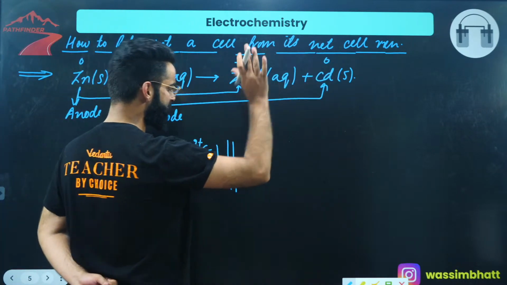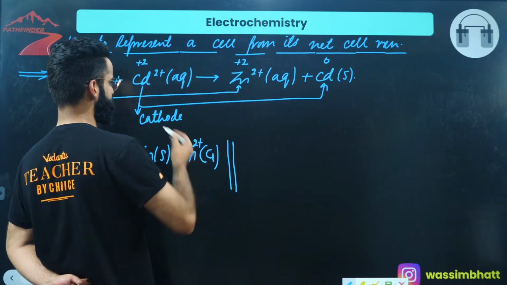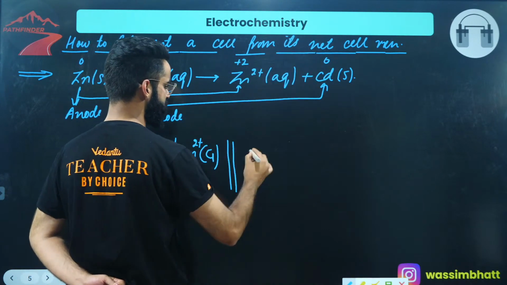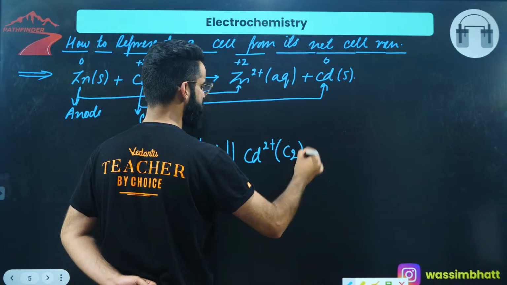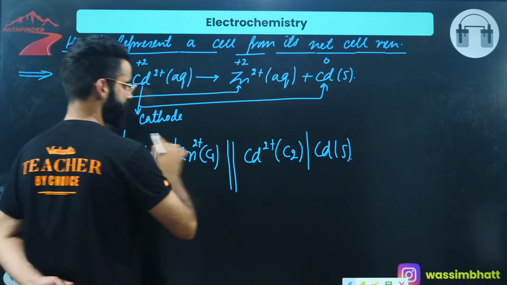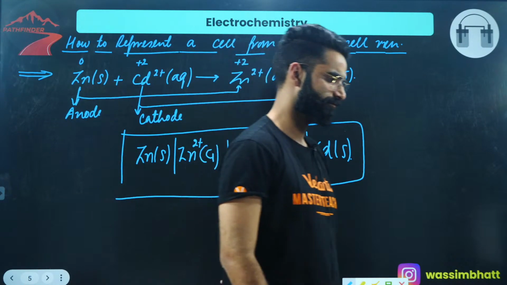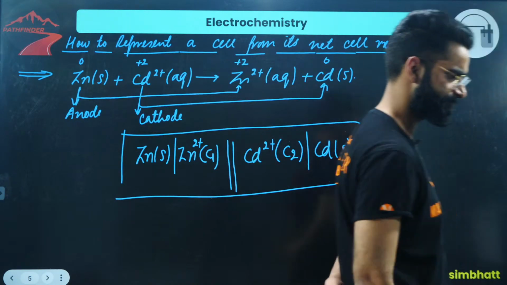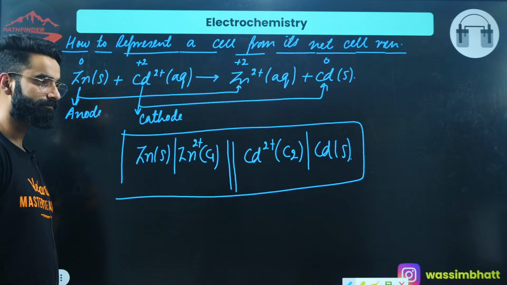On the right hand side of the salt bridge, cathode. At the cathode, reduction takes place. Reduction means gain of electrons. Cd2+ is getting converted into Cd. So Cd2+, whose concentration in the cathodic container was C2, for example, getting converted into Cd solid. This is how you represent this cell. Isn't it simple, guys? Right?